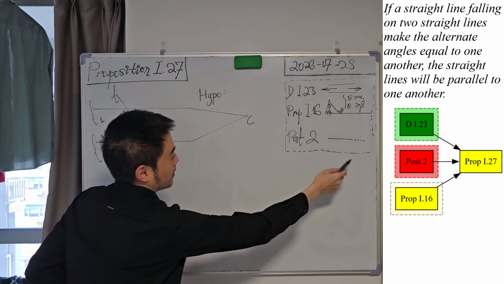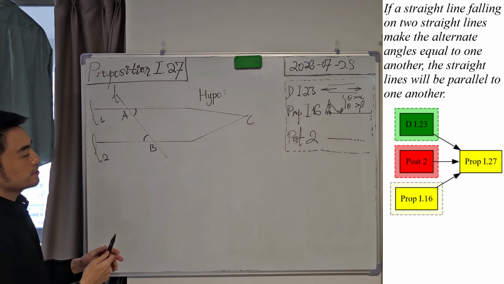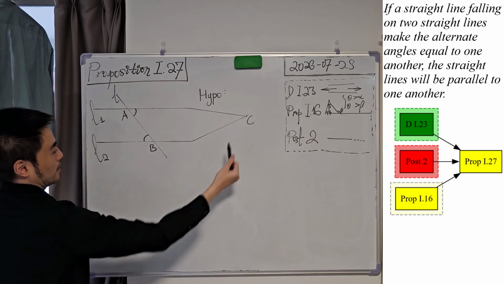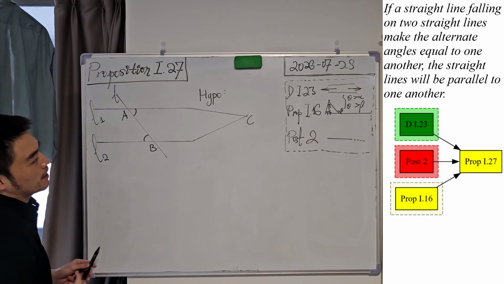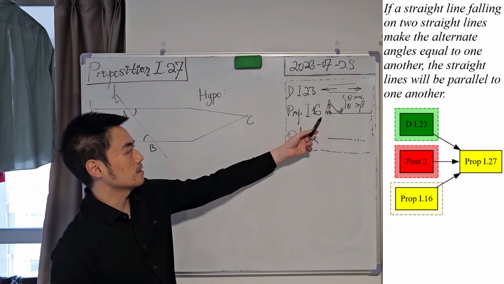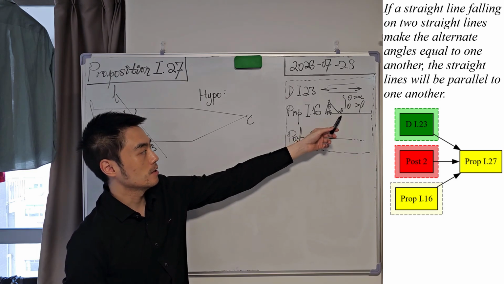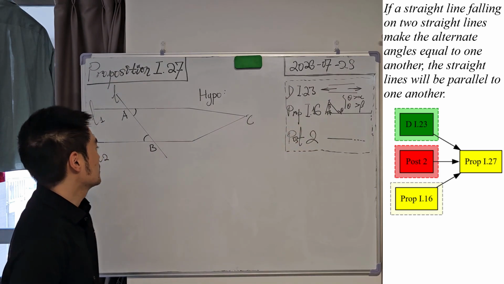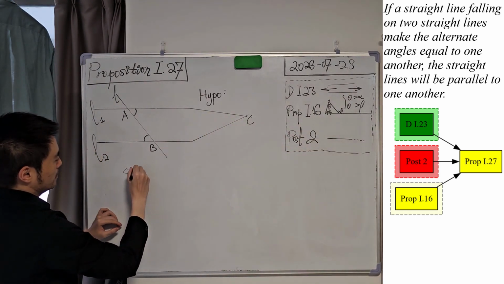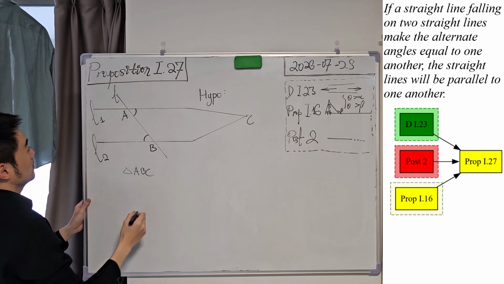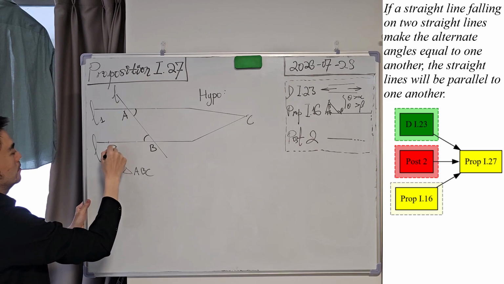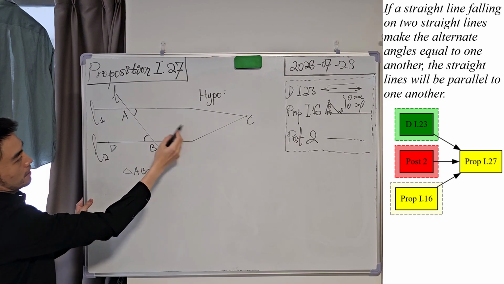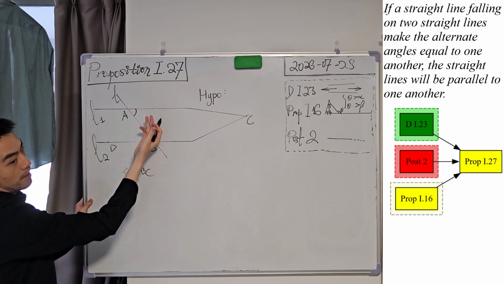By using postulate 2, we can produce a straight line. Please pay attention that in this image, ABC is actually a triangle. This is a straight line, this is a straight line, okay? So what we have, please recall proposition 16. The exterior angle of a triangle will be greater than either of the two opposite interior angles, right? So think about this triangle ABC here. Let's pick a random point here as D. So this is an exterior angle of it, and this is one of the opposite interior angles.